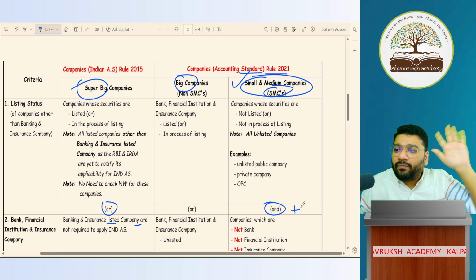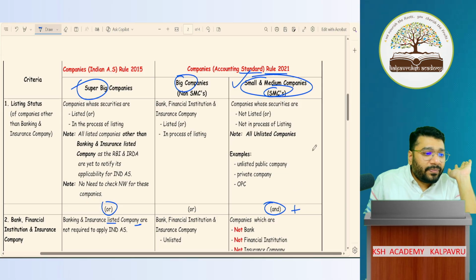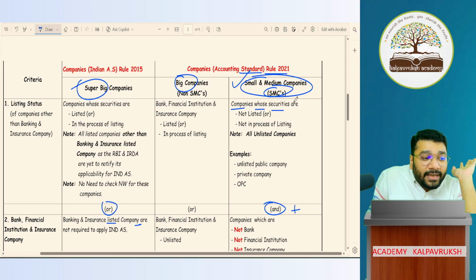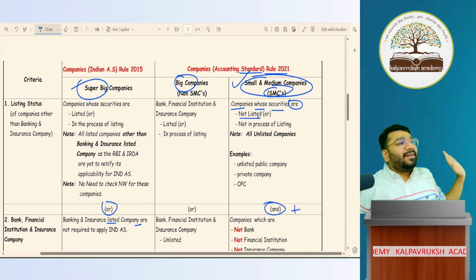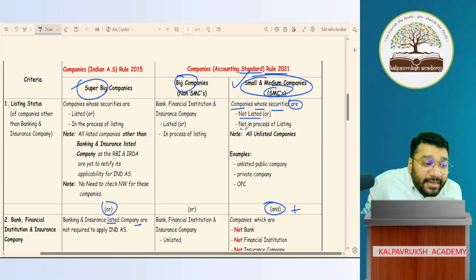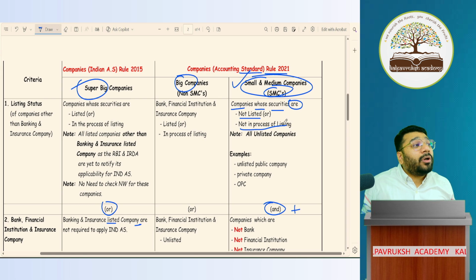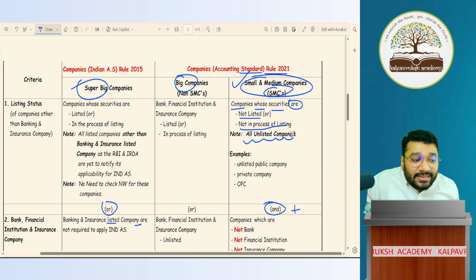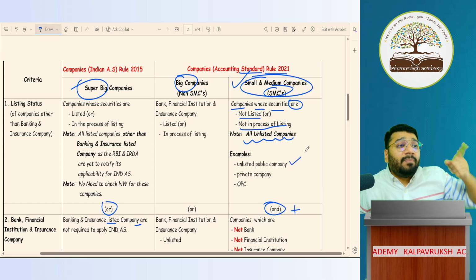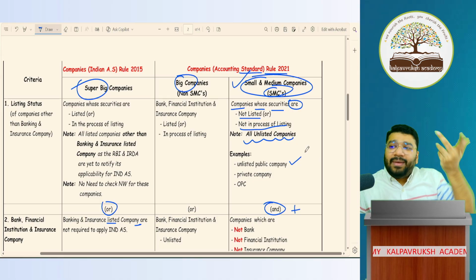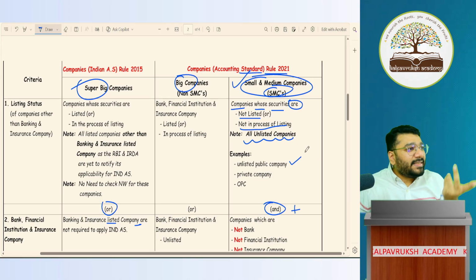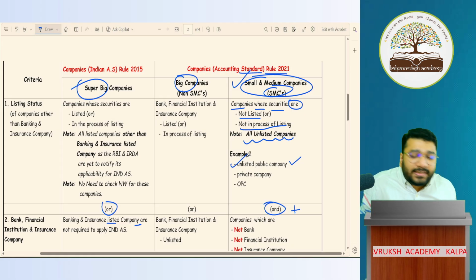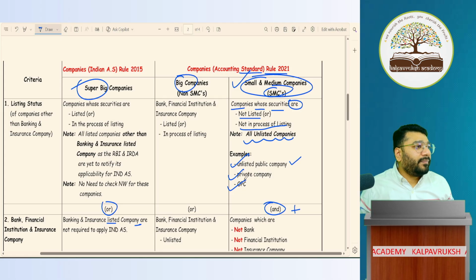So are you ready for the 5 conditions? Now, the first condition: companies whose securities are not listed, or are not in the process of listing. So I'm talking about which companies? Unlisted companies. For example, unlisted public companies, because public companies can be listed or unlisted. A private company can never be listed. So I'm talking about an unlisted public company, private company or OPC. Got it? Not got it?